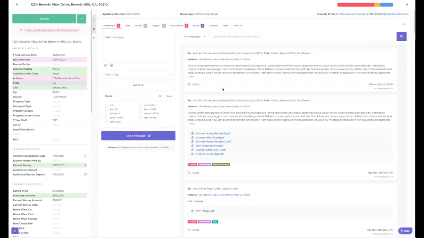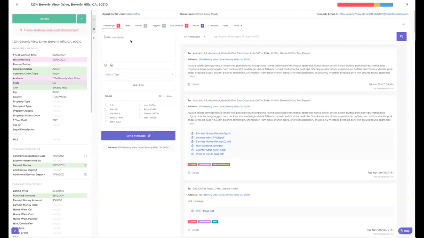So Shane has custom built out basically a Slack-like feature for Open to Close. I prefer this feature over email and text because you're going to be able to come into your transaction and see replies right in your transaction versus going through 200 emails in your inbox. 100 of them are junk. 100 of them are from multiple properties.